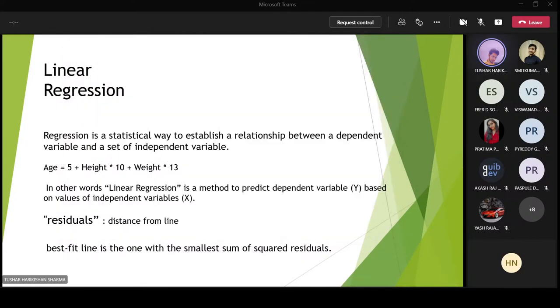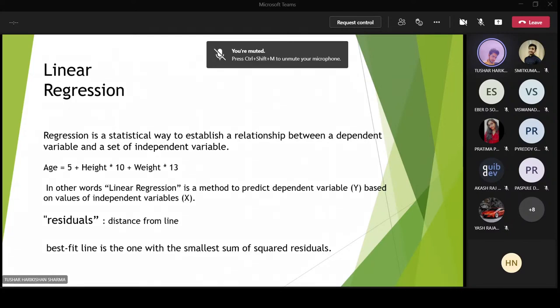Okay, so I'll just revise what is actually regression. So regression is nothing but a statistical way to establish a relationship between a dependent and independent variable. So that's bookish stuff. We are not interested in it. So we will see the practical implementation.